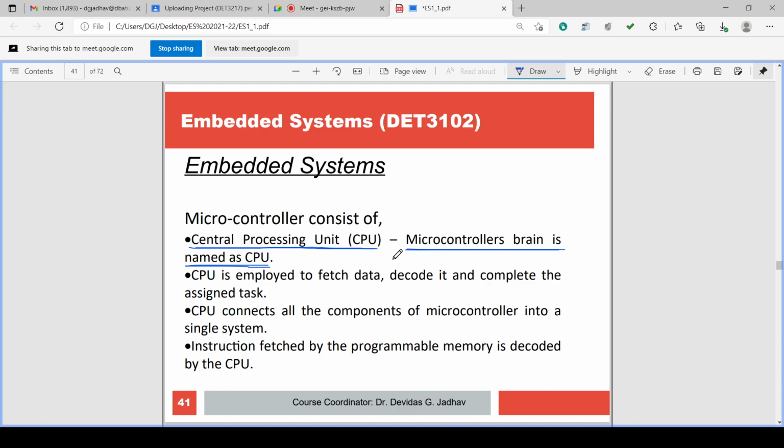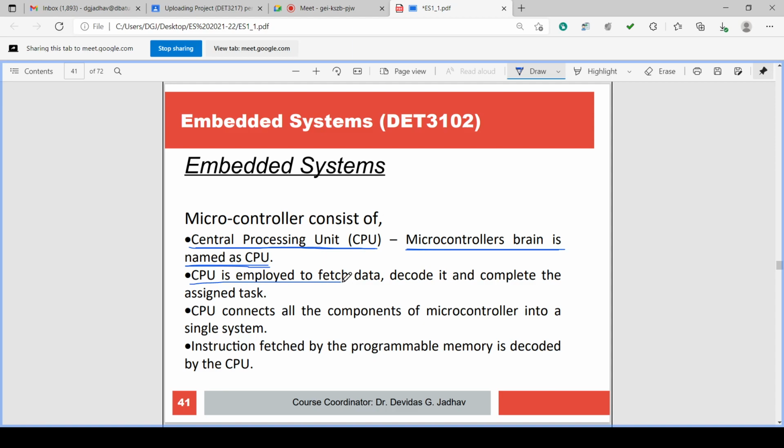All the logic and all the programs are executed in that CPU, in that brain. The total microcontroller IC is there, in which the central processing unit is also there. The central processing unit is the brain which actually executes the program.